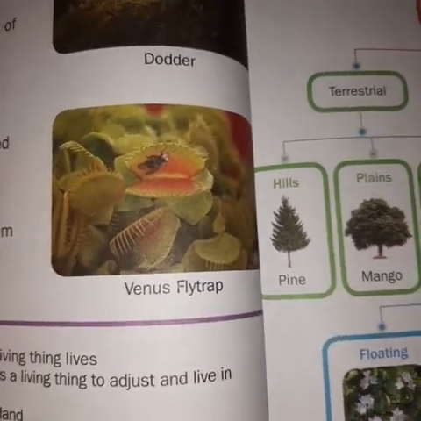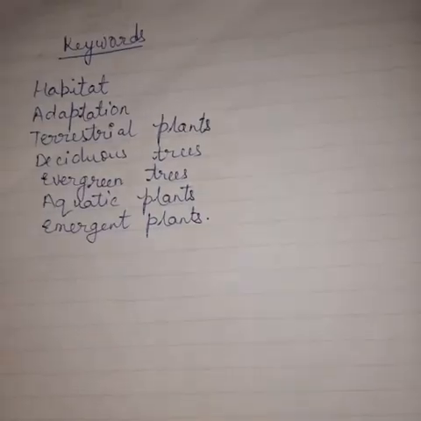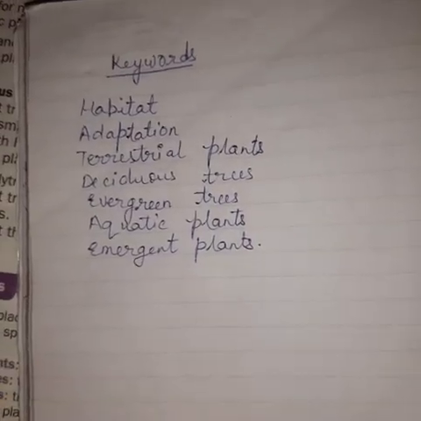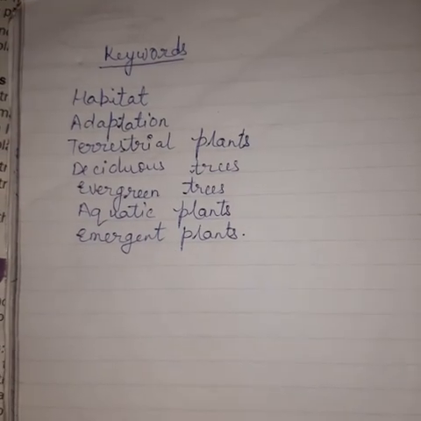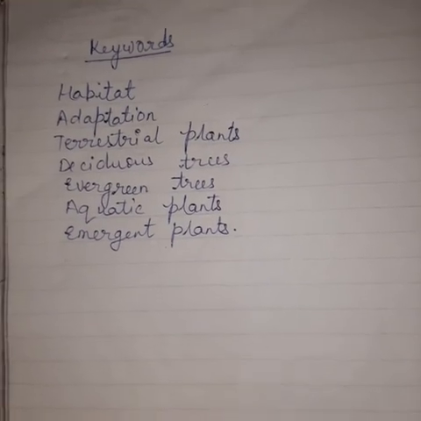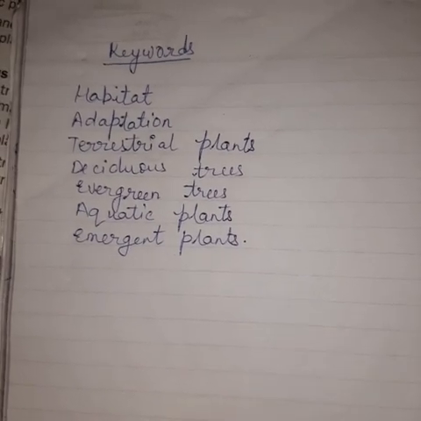So this was your chapter number 2 completed. Now this is your homework. Some keywords are given here: habitat, adaptation, terrestrial plants, deciduous trees, evergreen trees, aquatic plants and emergent plants. Learn them and write them in your homework copy.